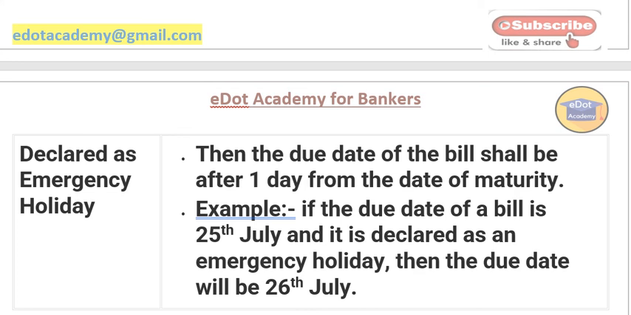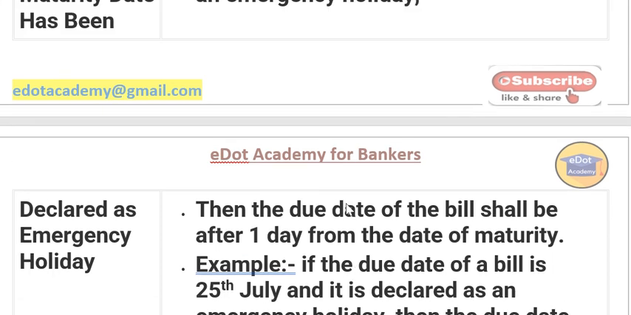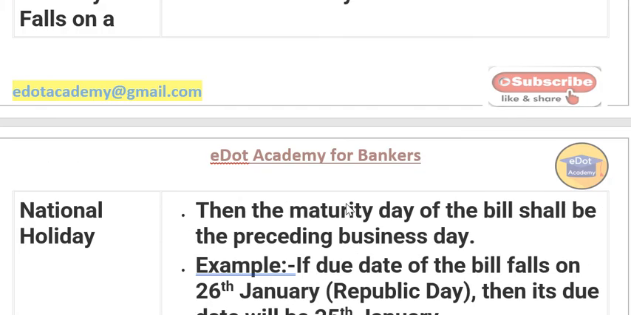Where is the national holiday? In the case of a national holiday, because it is well known to everybody, like 26th January, 15th August, or any other holiday, Sunday, Saturday, festival holiday, it is well known to all other persons, so the due date will be preceded by one day in case of a national holiday.